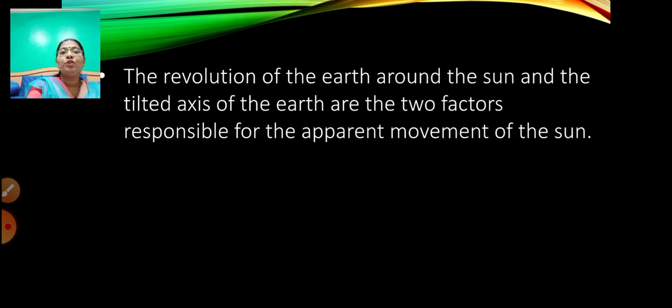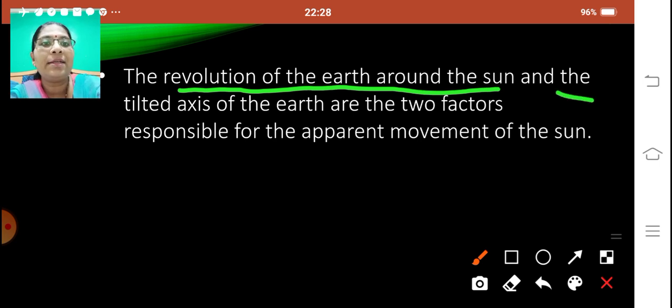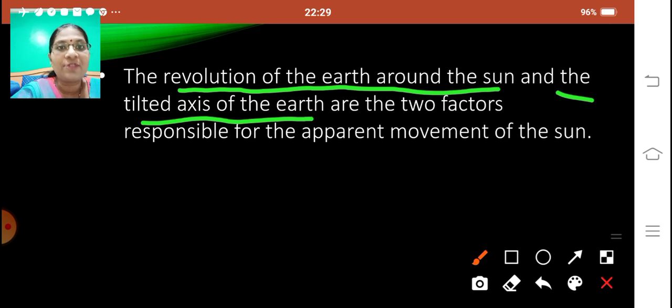Okay, let's go ahead. The revolution of the earth around the sun and the tilted axis of the earth are the two factors responsible for the apparent movement of the sun. Now, what are the two factors which are responsible for the apparent movement of the sun? It is the revolution of the earth around the sun and the tilted axis of the earth.